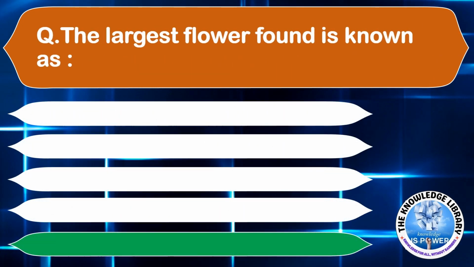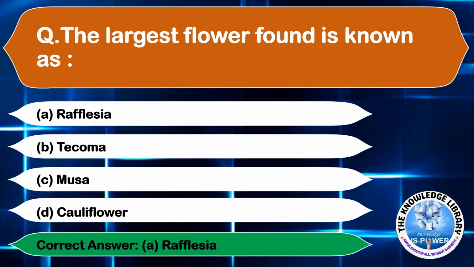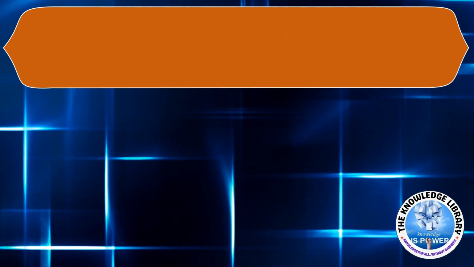The largest flower found is known as option A, Rafflesia, option B, Tecoma, option C, Musa, and option D, cauliflower. The correct answer is option A, Rafflesia. Moving on to the next question.